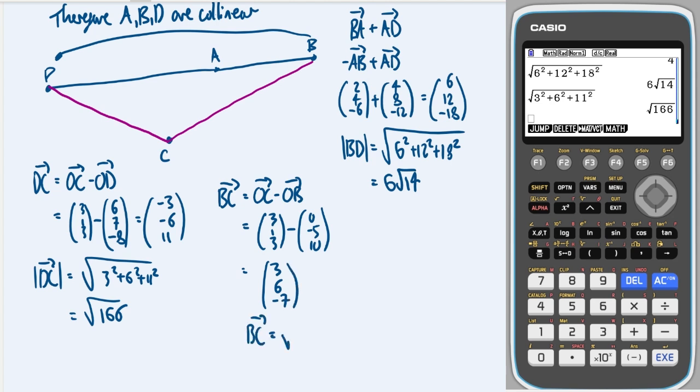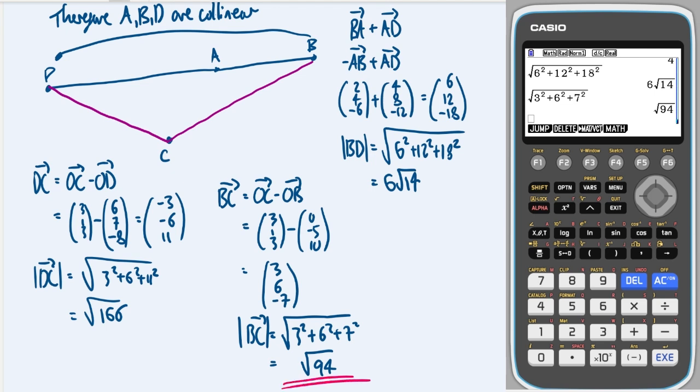So the modulus of BC is the square root of 3 squared plus 6 squared plus 7 squared, which is definitely going to be smaller than this one. In fact, it's very similar, so I could just change this. Root 94. 36 times 14 is definitely bigger than 94, so this is our final answer.